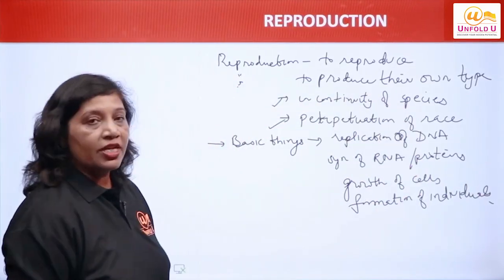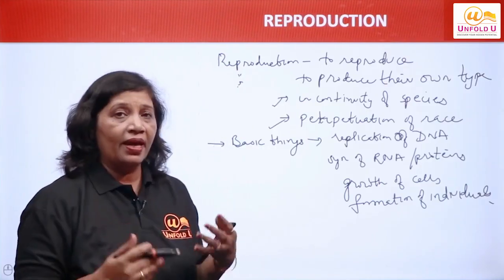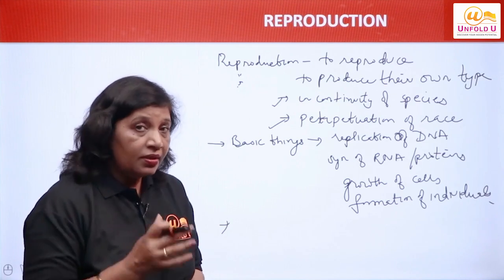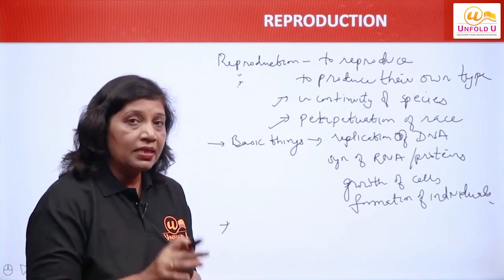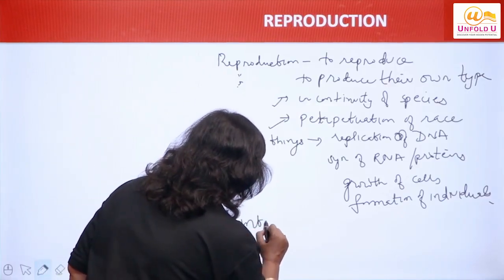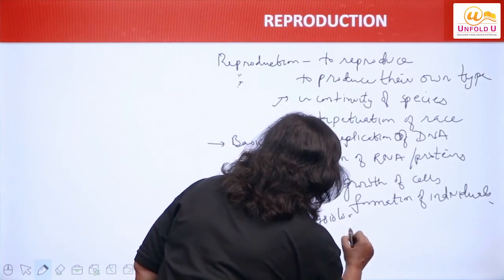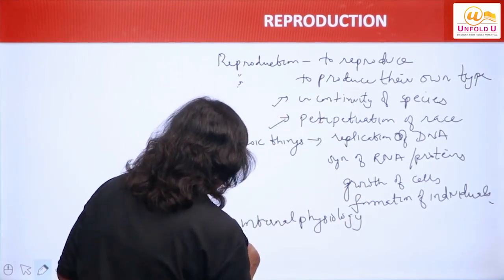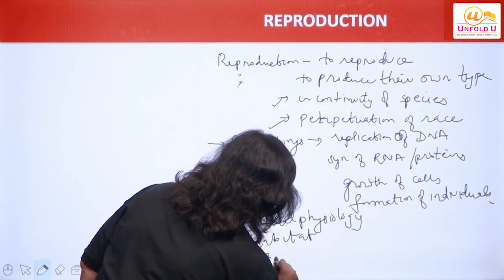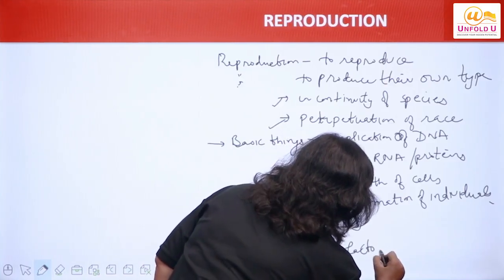So these are the things which take place during reproduction, right? Now each organism has its own mechanism of reproduction. Now what factors decide the mechanism of reproduction? So the internal physiology, उनकी अंदर की physiology कैसी है, that decides how they will reproduce, right? Habitat and some other factors. I hope it is clear to you.